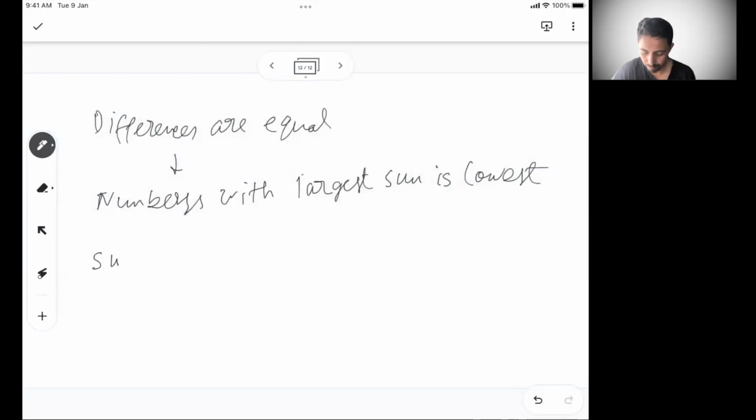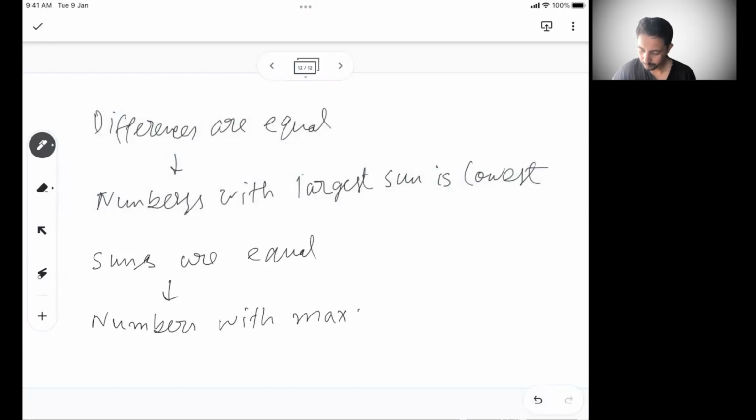And I'm repeating what is when the sums are equal. When the sums are equal, let me write it the other way.